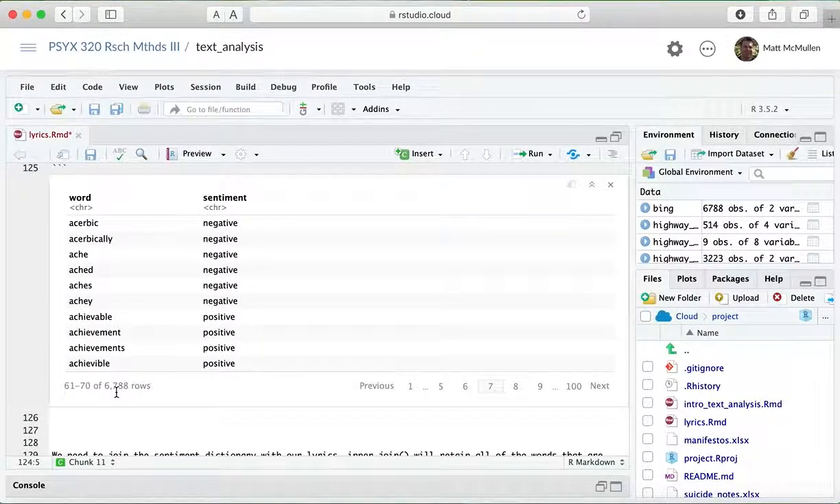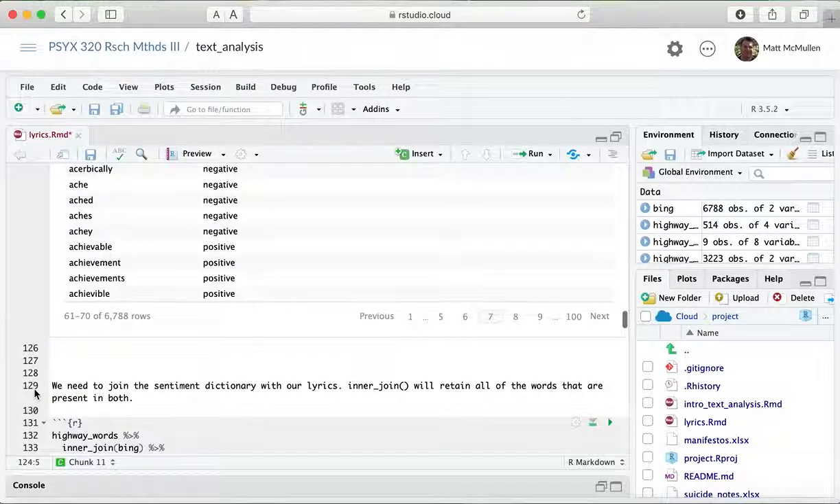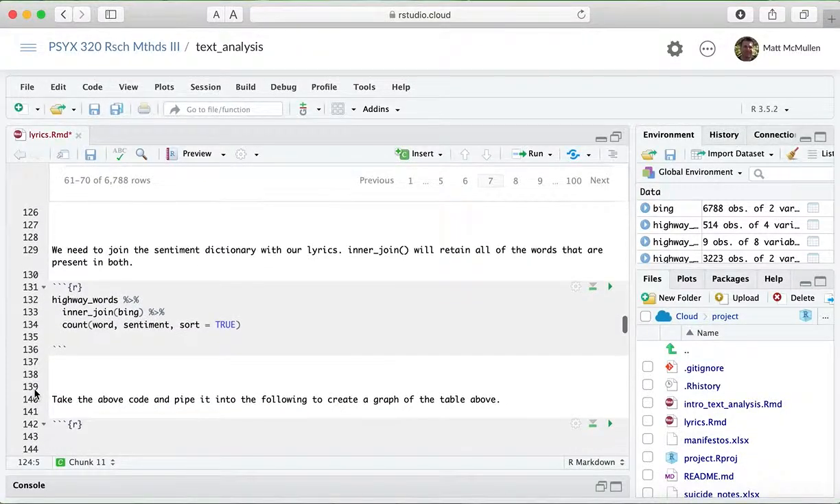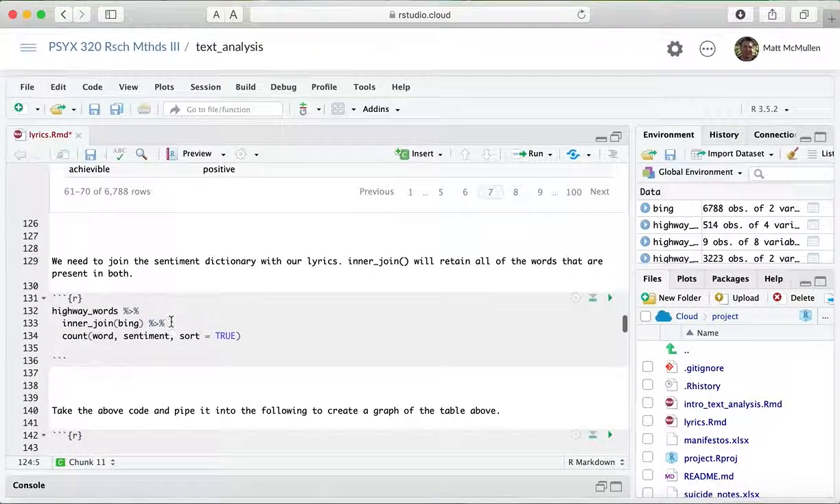And obviously there's a ton of words, like "the", that don't have a positive or a negative connotation to them, but those would be left out of this dictionary. Someone tried to come up with a very complete list of as many words as they could that have a positive or negative sentiment. And then we use this inner join command to find the words in our lyrics that also appear in Bing.